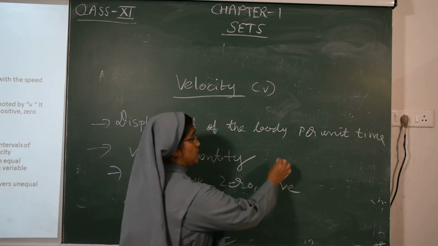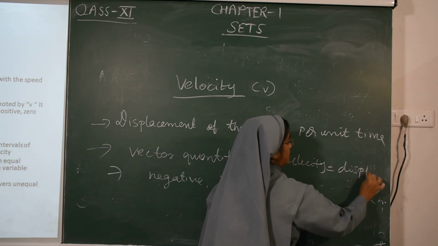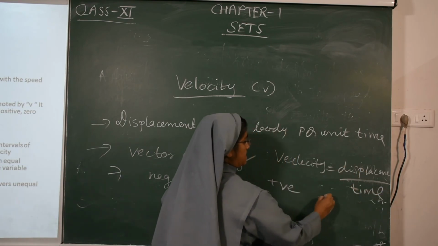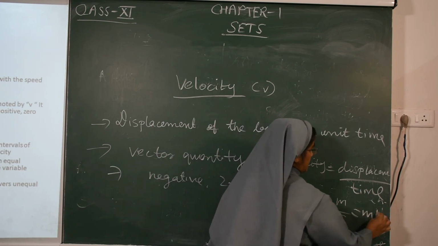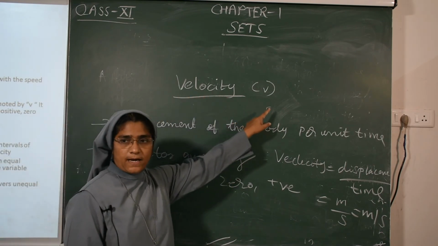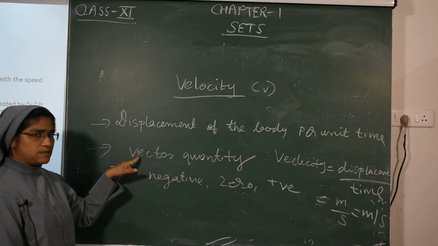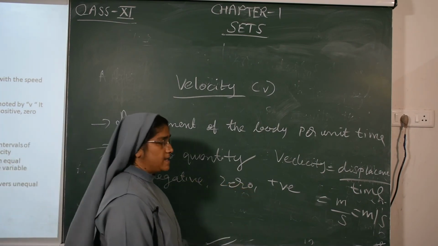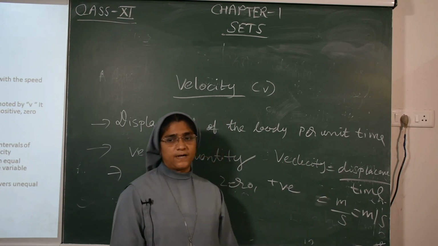Then velocity is equal to displacement upon time. So displacement has the unit meter, time has second. So the SI unit of velocity is meter per second. What is velocity? Displacement of the body per unit time. It is a vector quantity, so it can be negative, 0 or positive. What is the SI unit of velocity? Meter per second, means displacement upon time.